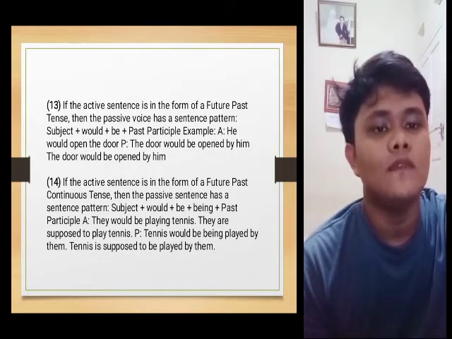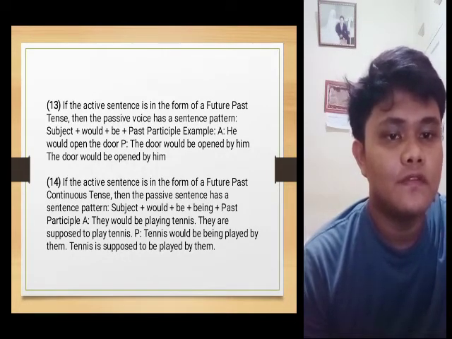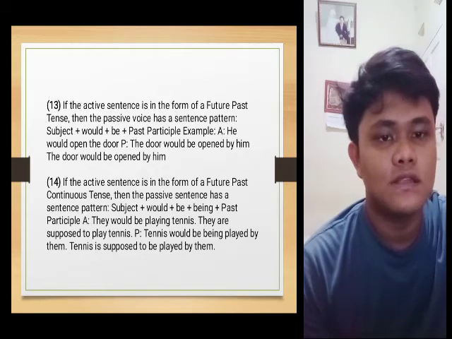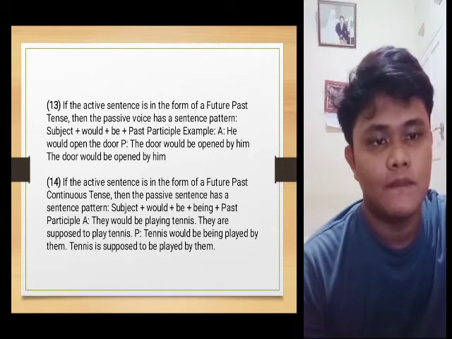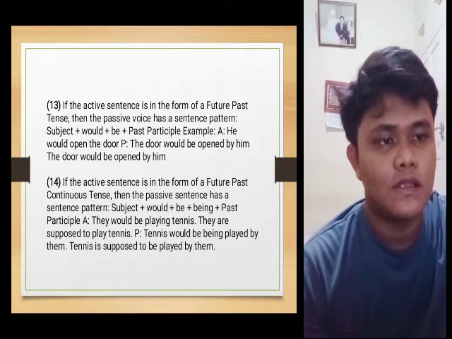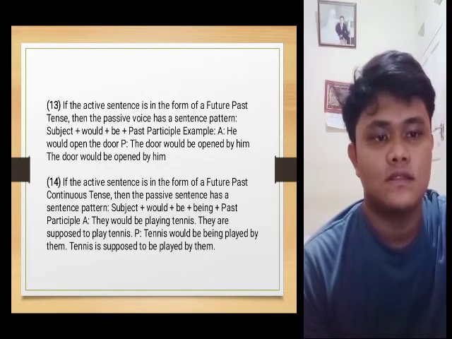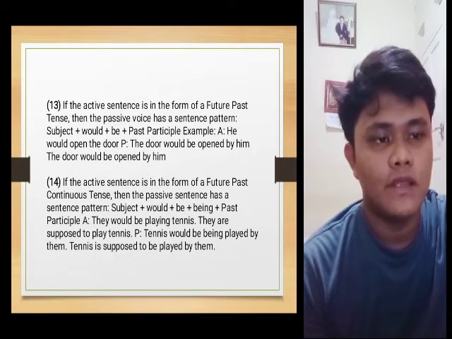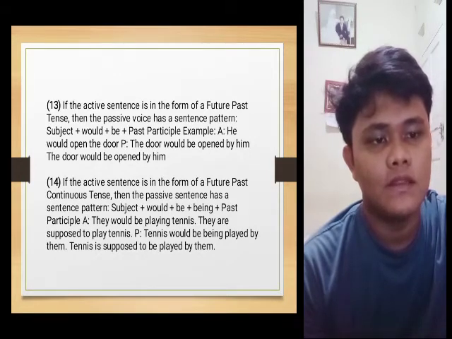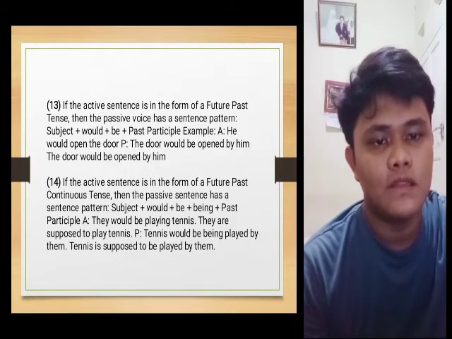14. If the active sentence is in the form of a future past continuous tense, then the passive sentence has the pattern: subject plus would plus be plus being plus past participle. Example: active, they would be playing tennis. Passive, tennis would be being played by them.